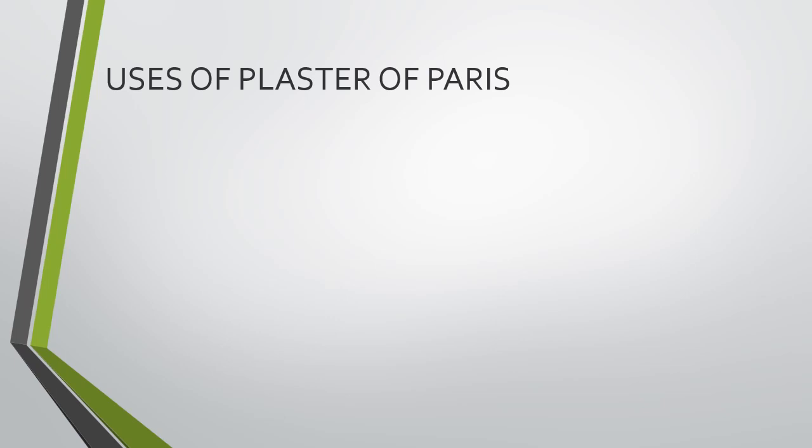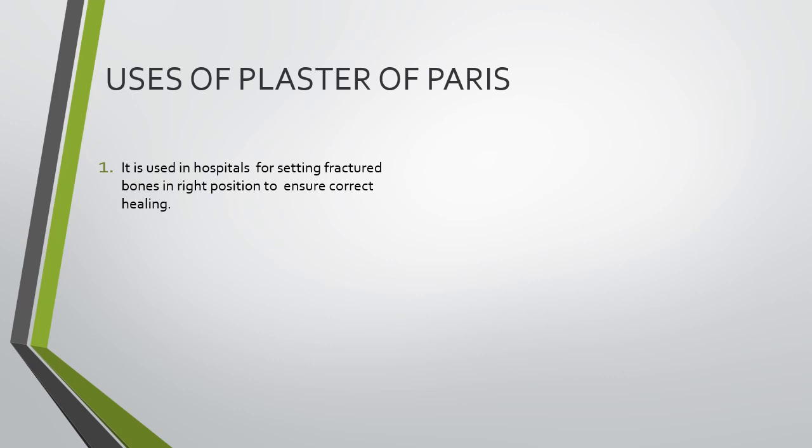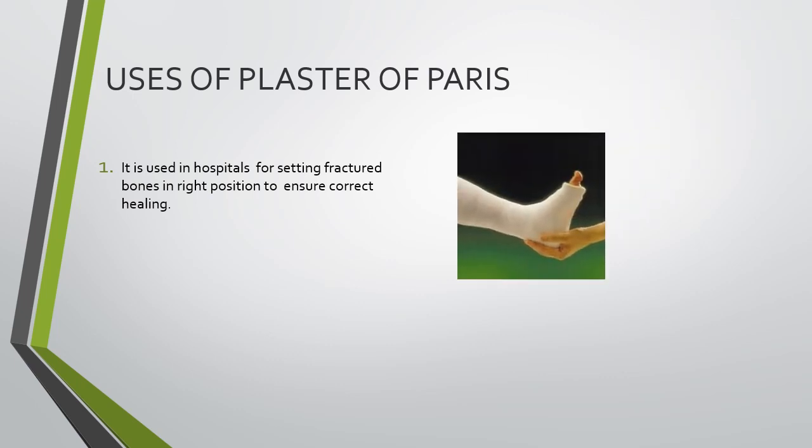Uses of plaster of Paris. Dear children, plaster of Paris has several uses. Some common uses are as follows. Number one, it is used in hospitals for setting fractured bone in the right position to ensure correct healing.